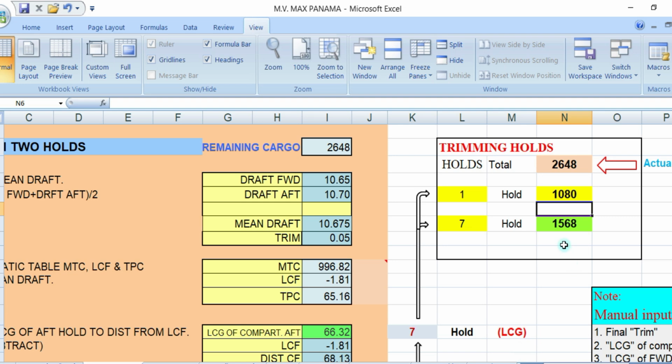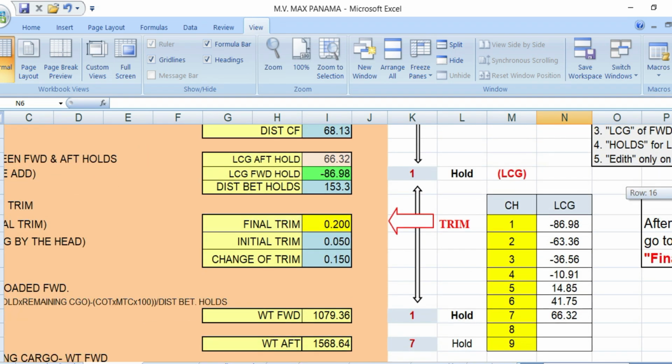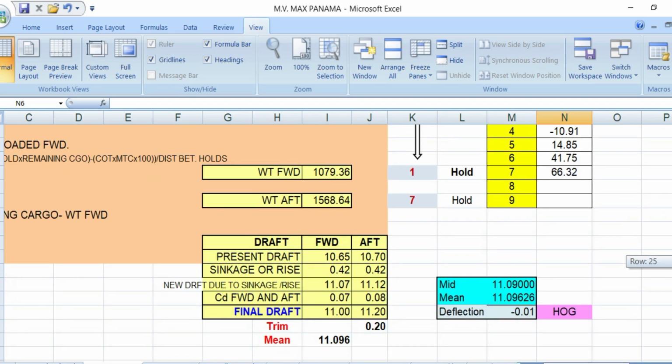And number 7 will be 1568. You get, and your final draft will be forward 11 meters, aft will be 11.20. You have a 20 centimeter trim, and your mean draft is 11.096. Then you have a 1 centimeter hog.